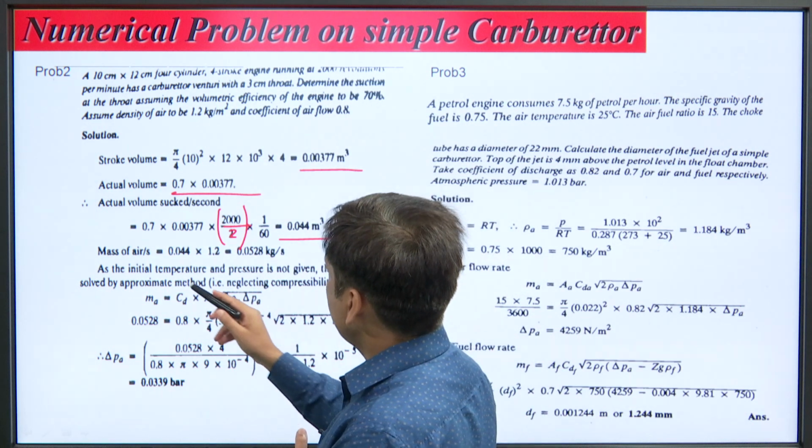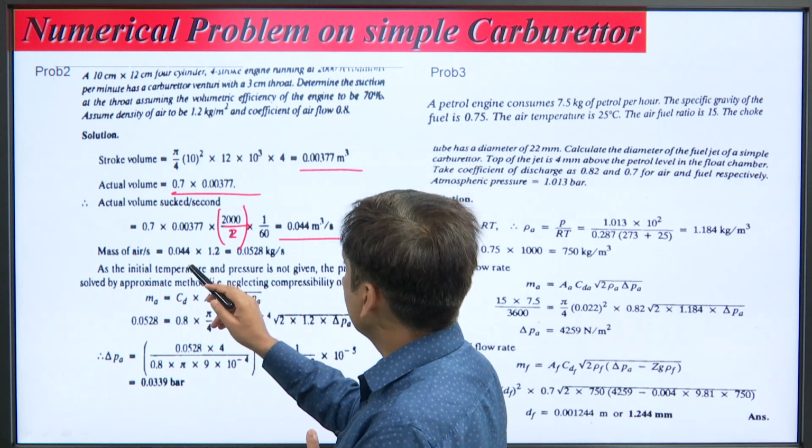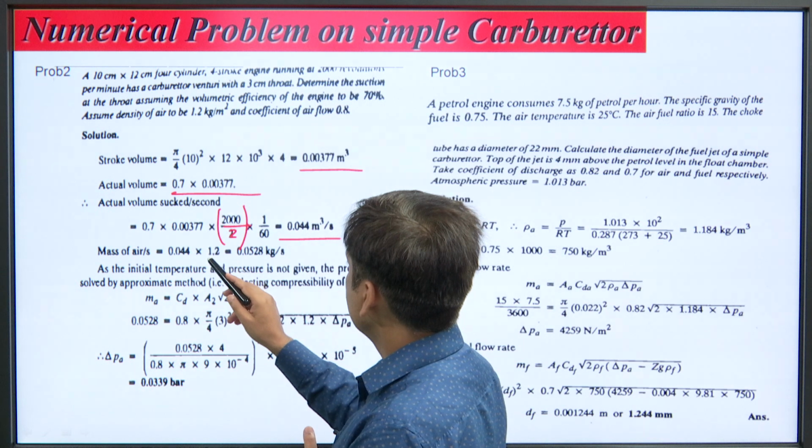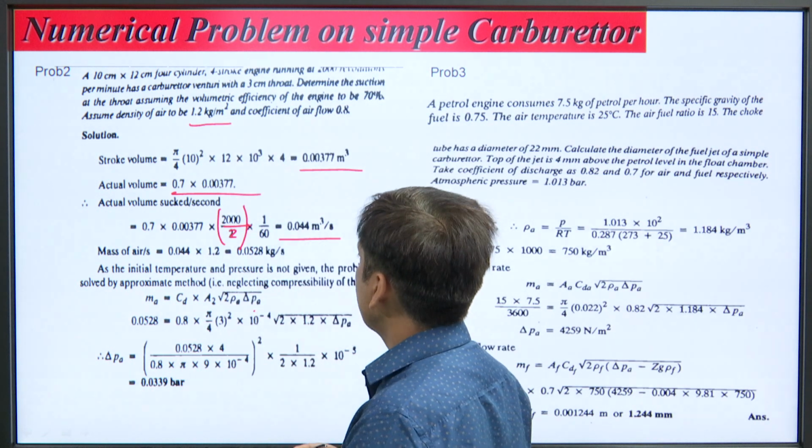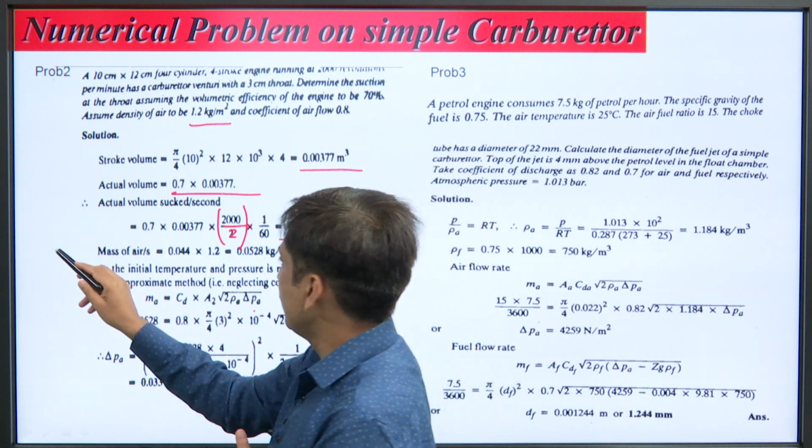Now, the mass flow rate of air is equal to 0.044 multiplied by the density of air, which is given in the problem, 1.2. So, this is the mass flow rate of air.